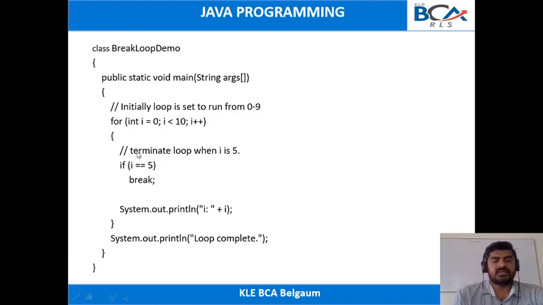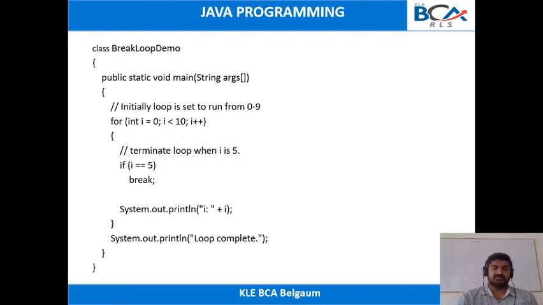Inside this for loop we have a condition: if i equal to 5. This program displays the values from 0 to 9, and we also include a condition that whenever the i value is equal to 5, we need to break the sequence.